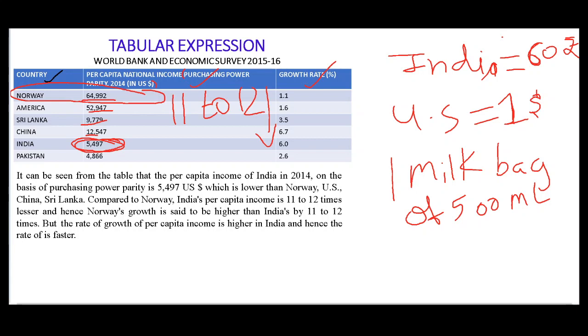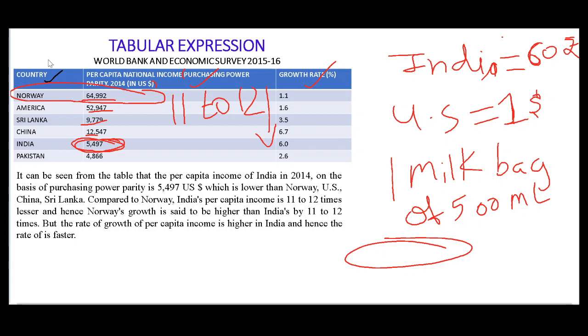Our growth rate is less, so Norway's, but obviously, will be high. But the growth rate of per capita income is higher in India and hence the rate is faster. Means only in India. If we are considering only India, then India's growth rate is higher and India is growing at a faster rate. I hope this tabular expression is clear.